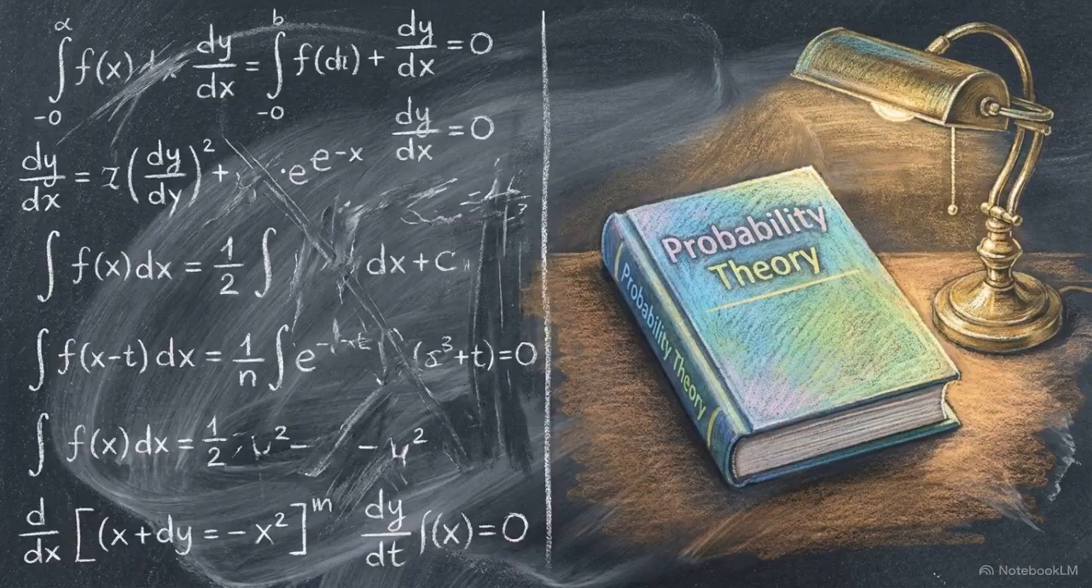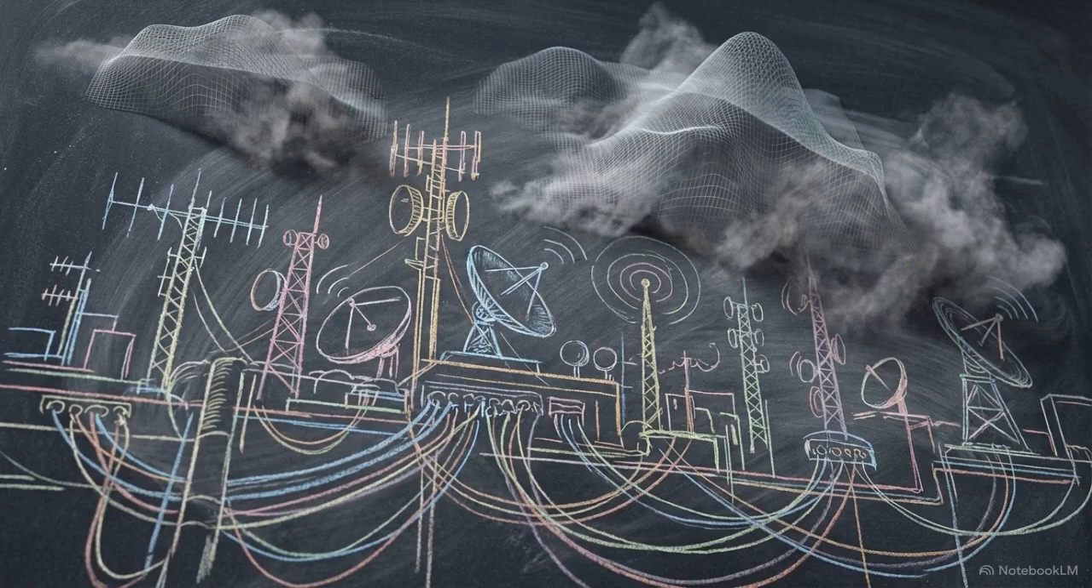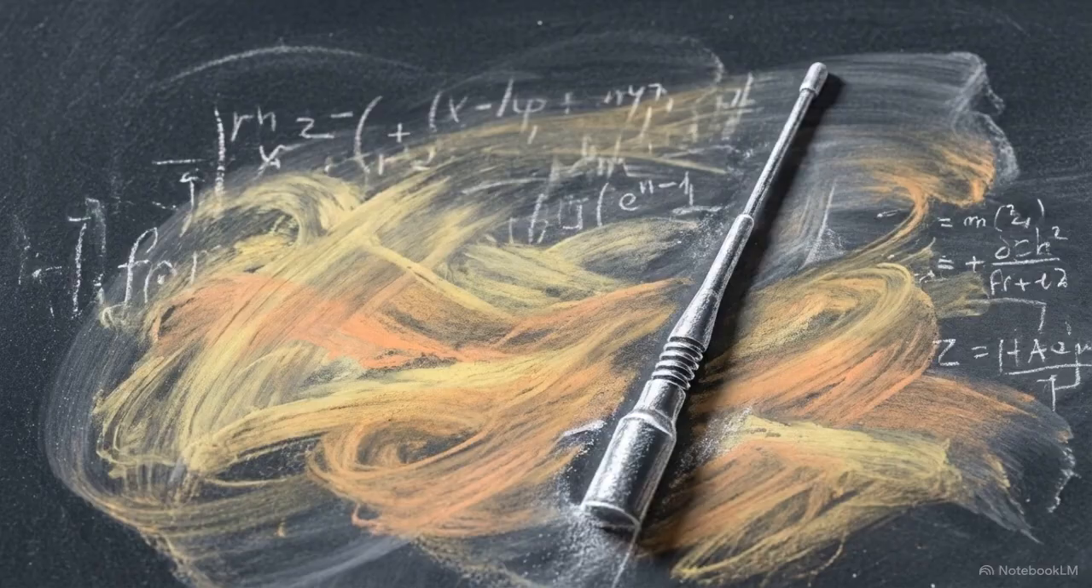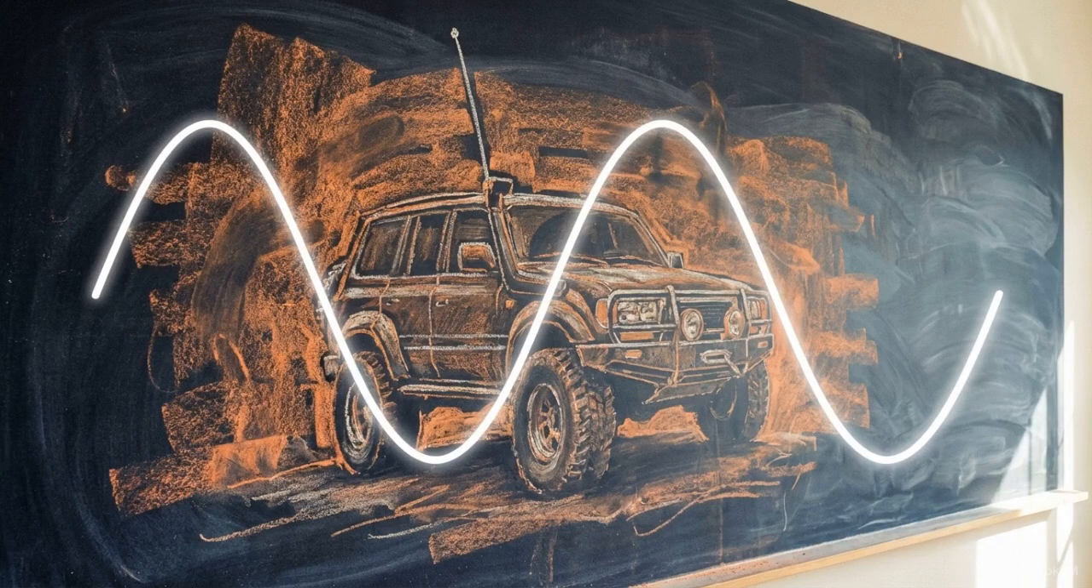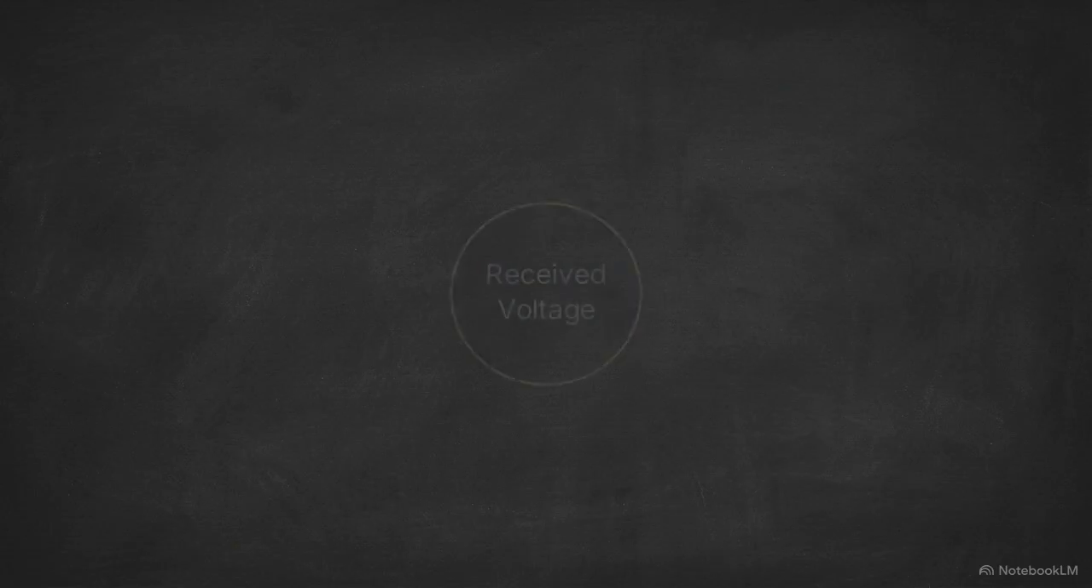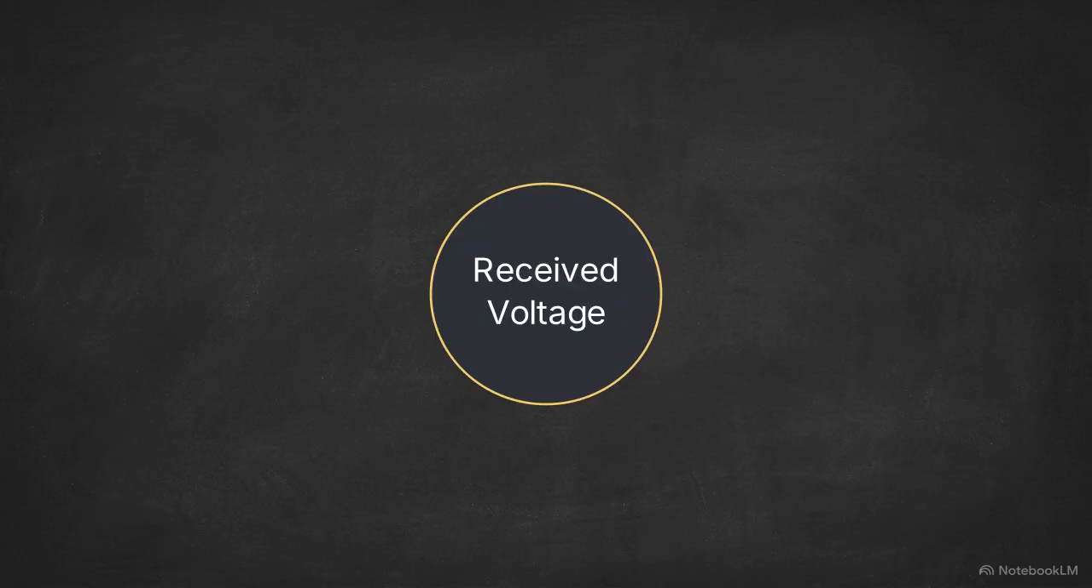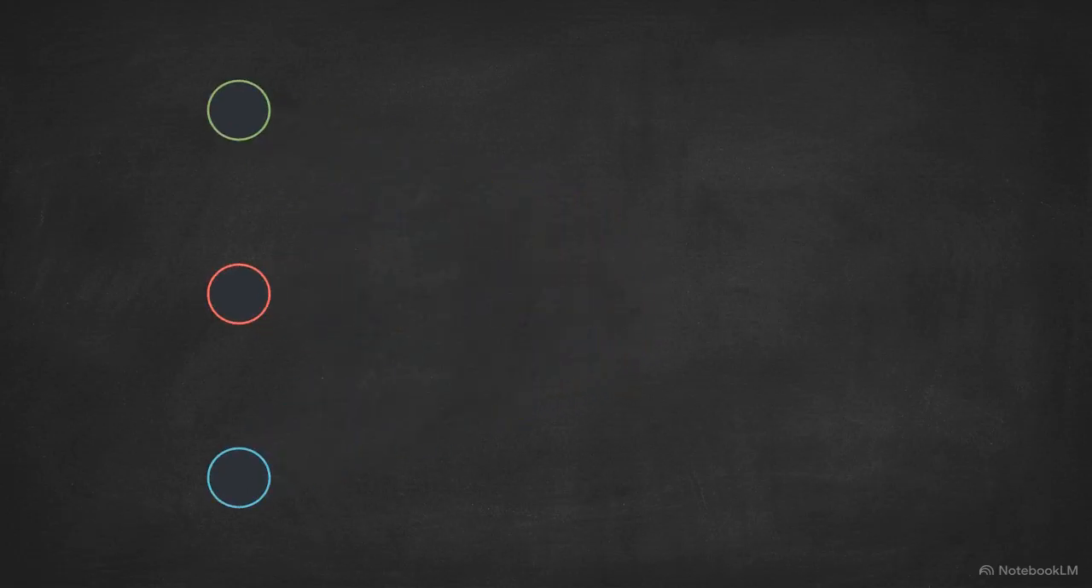To characterize these unpredictable signals and actually design working systems, we have to rely on a different mathematical discipline, probability theory. Building a functional communication network requires abandoning the illusion of perfect certainty and embracing the mathematics of randomness. When an antenna pulls in a transmission in a practical radio communication system, it isn't capturing a single isolated sine wave in a vacuum. The voltage it actually reads is a composite of three distinct, highly volatile components.